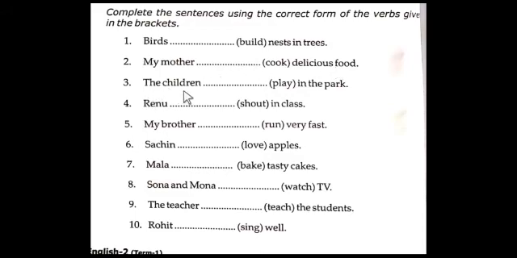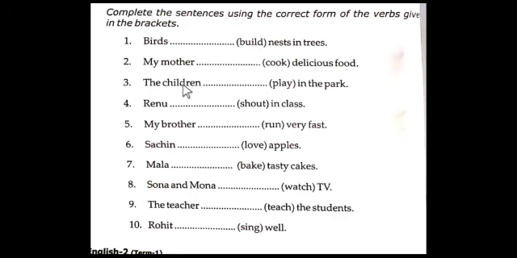The children dash in the park. The children dash in the park. Now, can you guess? Is children, the noun, in the singular form or plural form? Yes, I think you have thought that it is a singular form. Wrong. It is not a singular form. It is plural form. So child is the singular form.